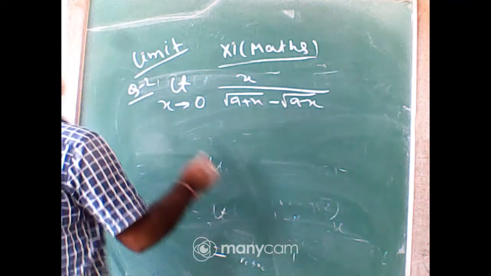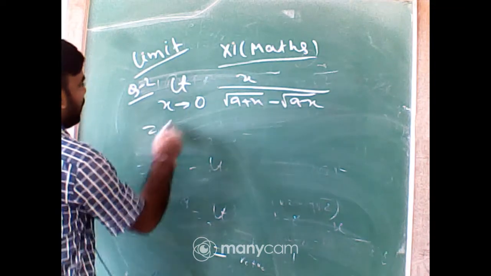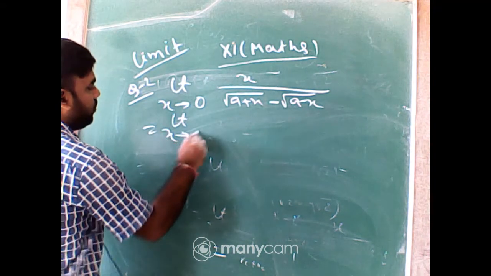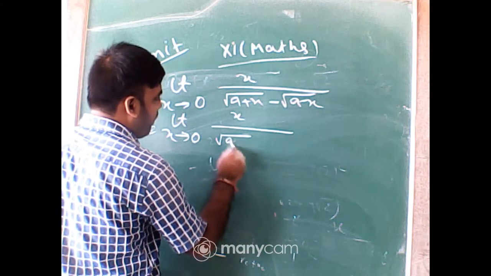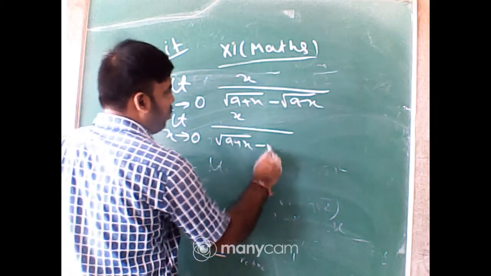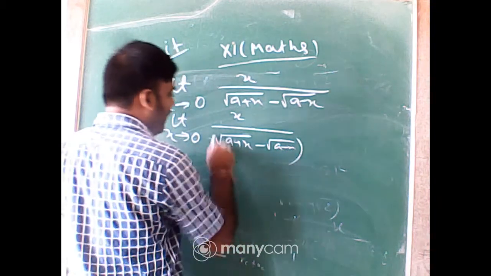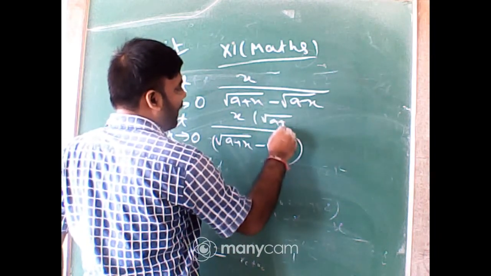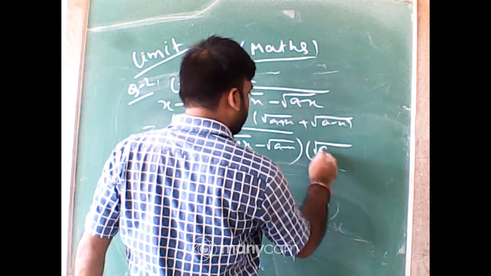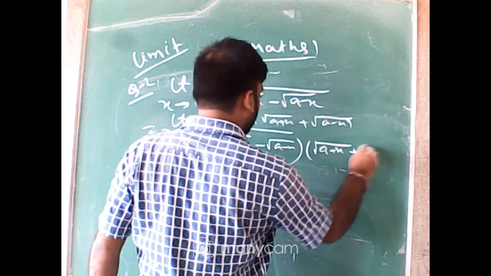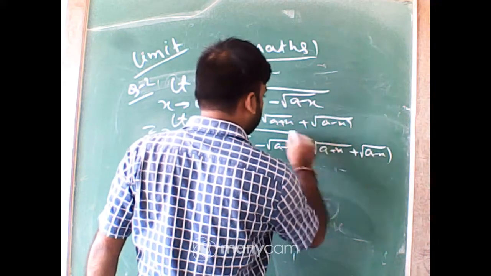Okay, just check it out. Limit x tends to 0, x by root of a plus x minus root of a minus x, multiplied by root of a plus x plus root of a minus x, over root of a plus x plus root of a minus x.